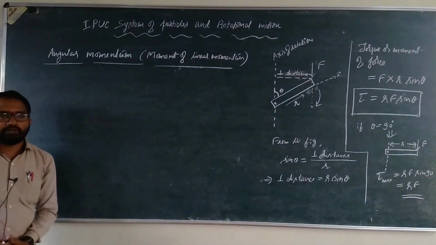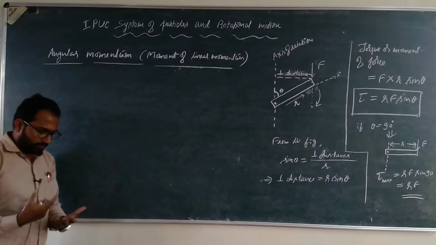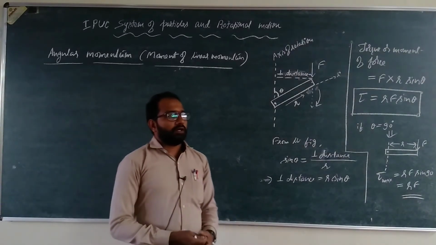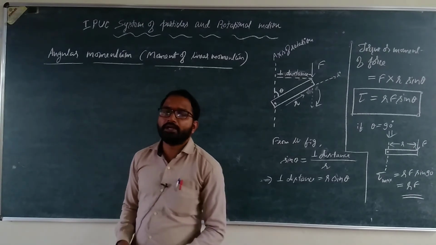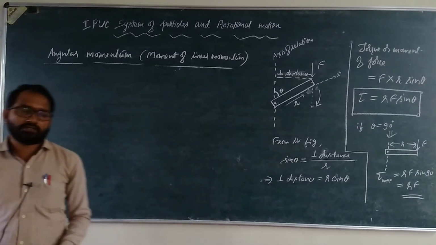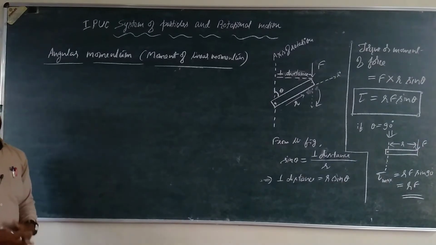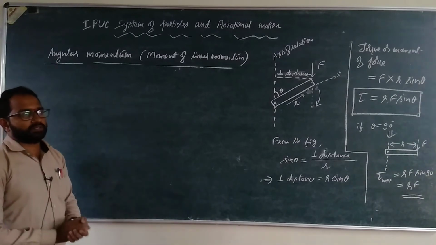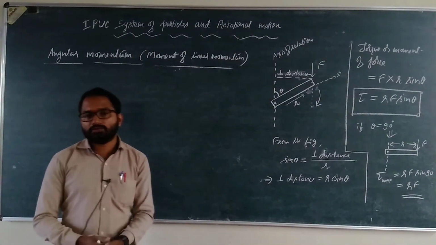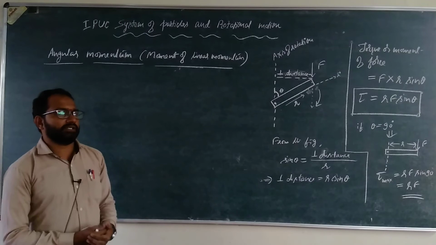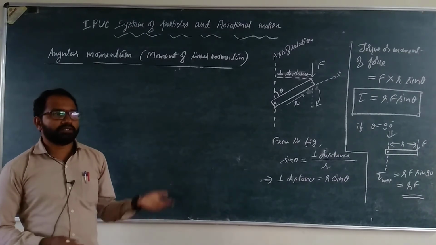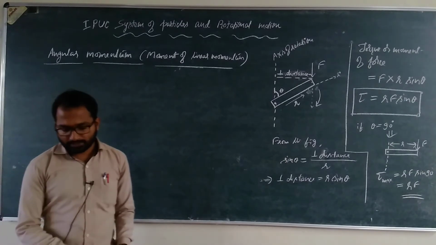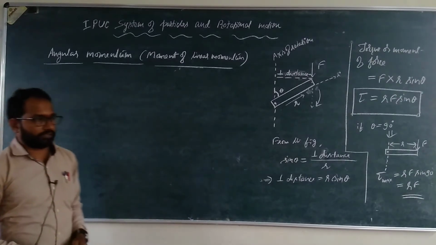Whatever role the force plays in linear motion, the same role is played by the torque in rotational motion. To change the angular momentum, and thereby the angular velocity, we need a torque.